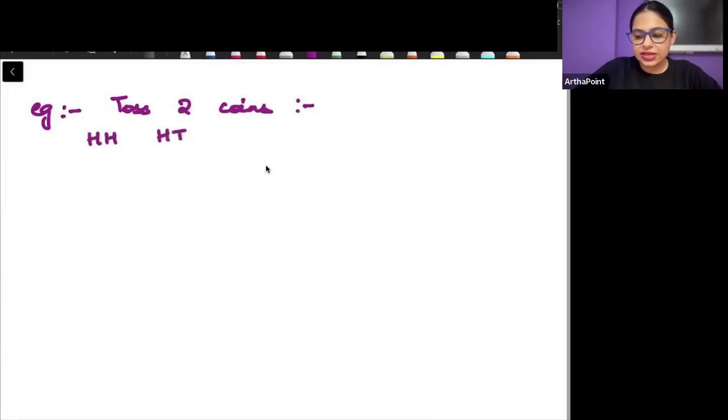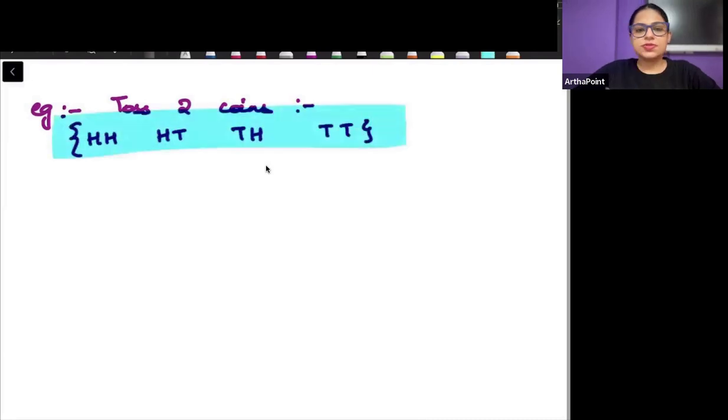First head, second tail. First tail, second head, or both tails. This will be my sample space.